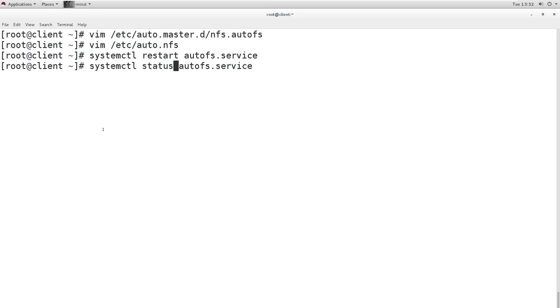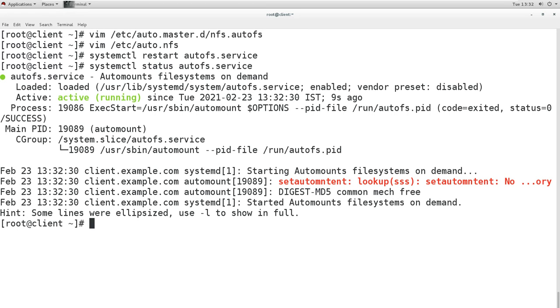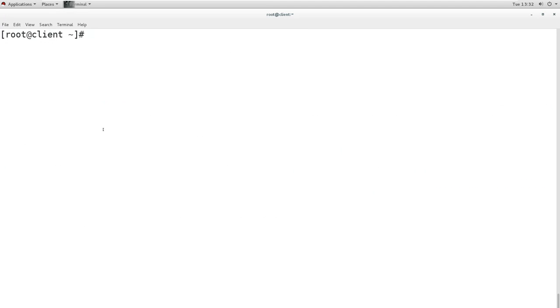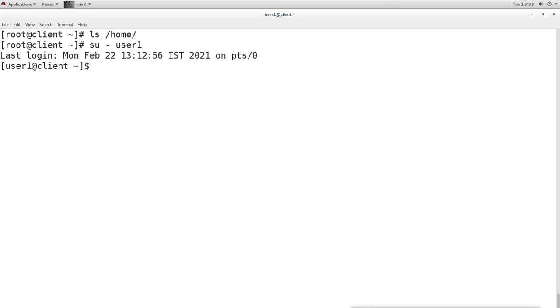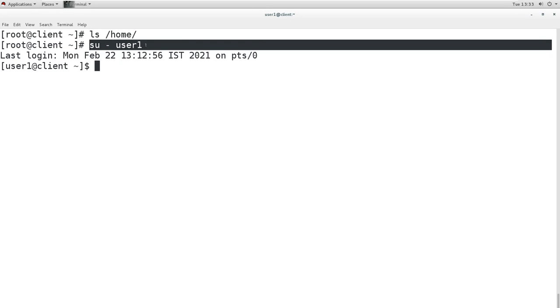So status is okay. Now when we check the home directory, it is not showing anything. Now when we switch the user, it will mount the directory which is required. So you see, when I switch to user1, it automatically mounted the directory and there is no error.